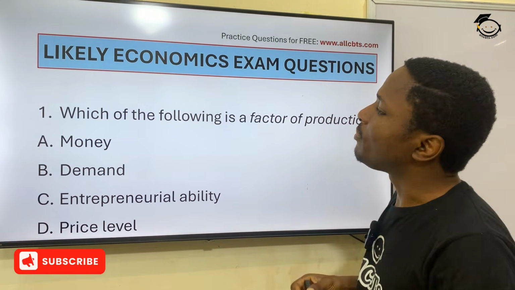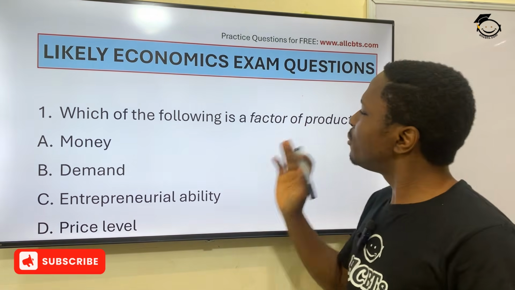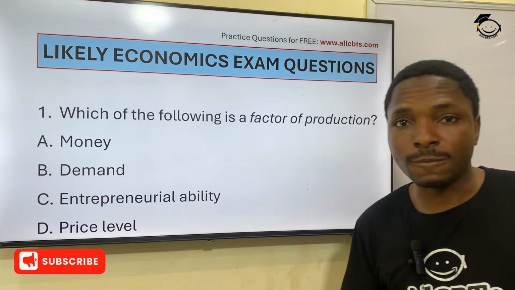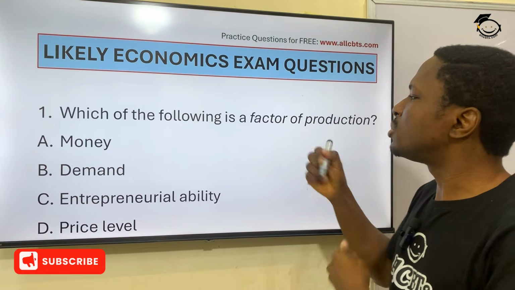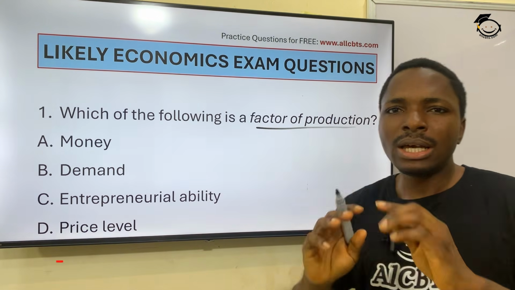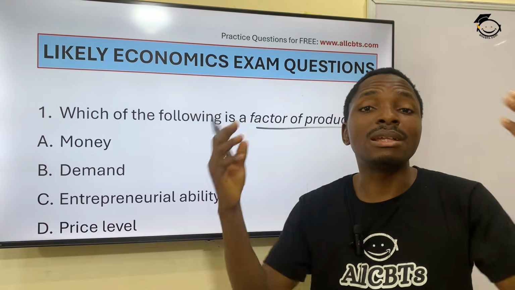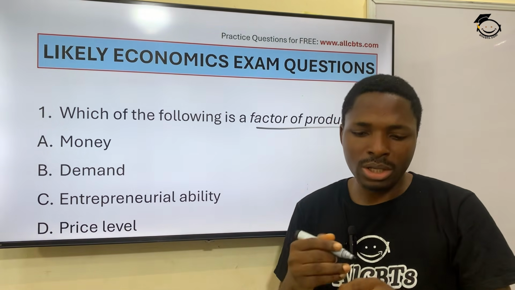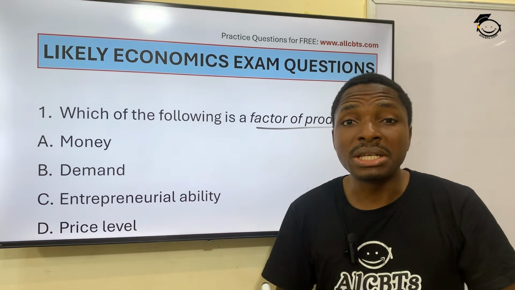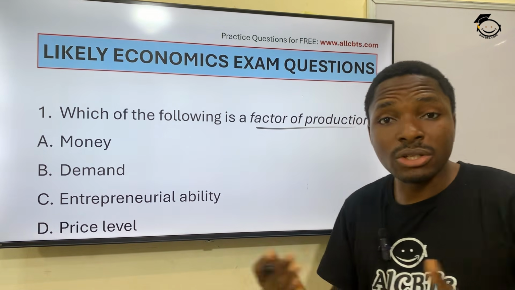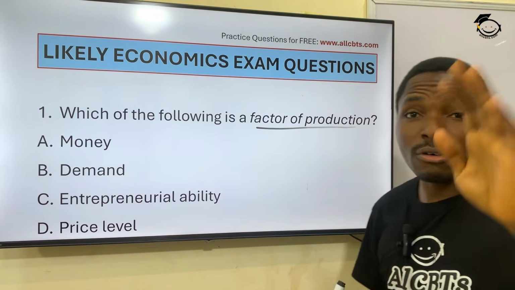Let's get into them. Question 1. Which of the following is a factor of production? What are factors of production? You can simply put the components or the things that make production possible in a country, in a state, in a private organization. And we have 4 of them.